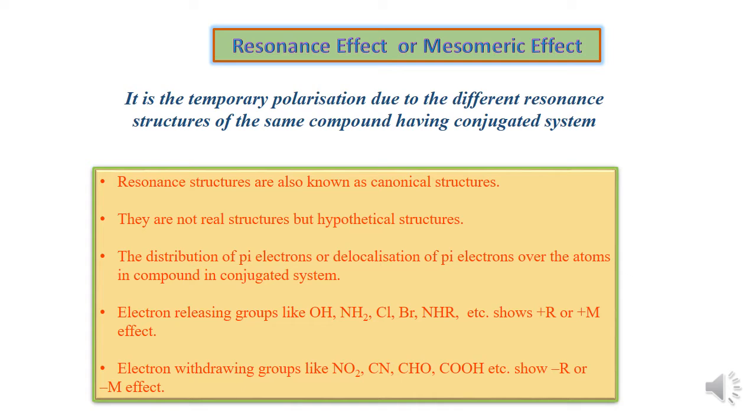Electron releasing groups like OH, NH2, Cl, Br, NHR, etc. show plus M effect, whereas electron withdrawing groups like NO2, CN, CHO, COOH, etc. show minus M effect. We know that inductive effect is also of two types, that is plus I effect and minus I effect. In the same way, here we find plus R, minus R, or plus M, minus M effect.